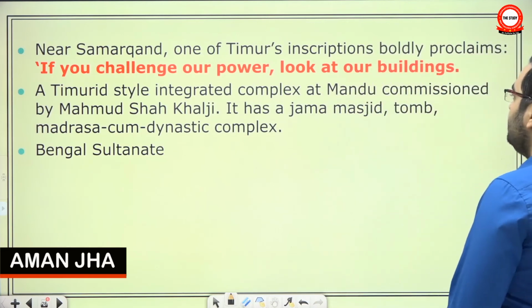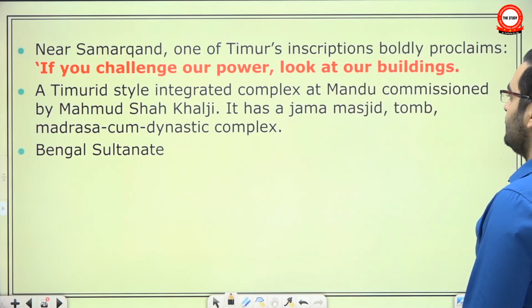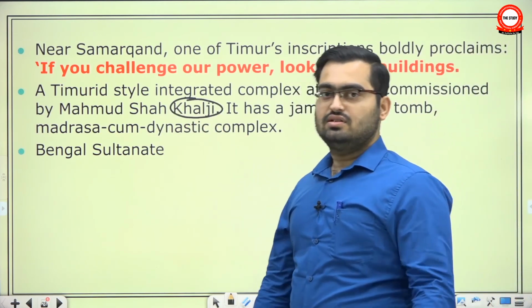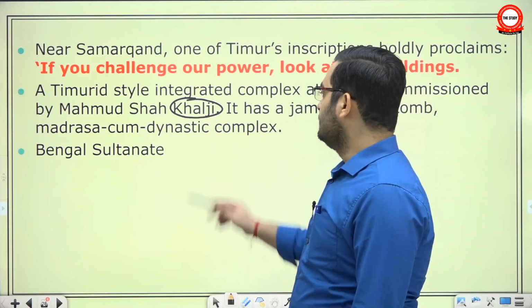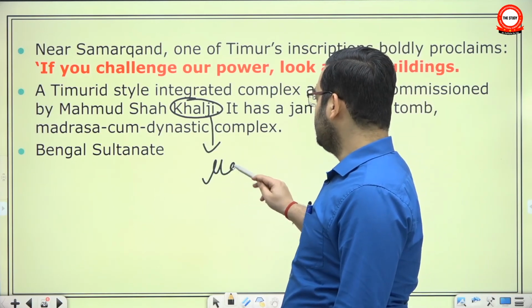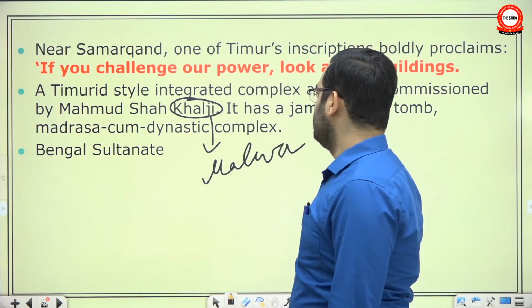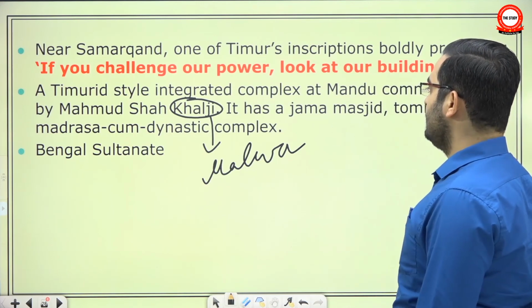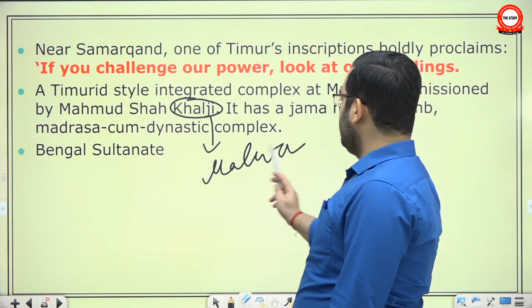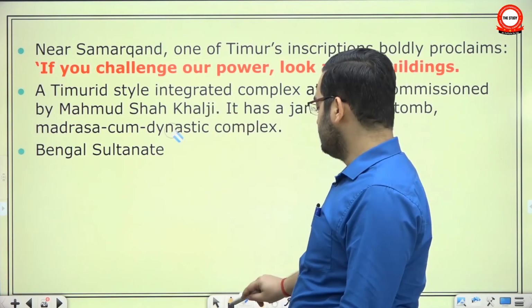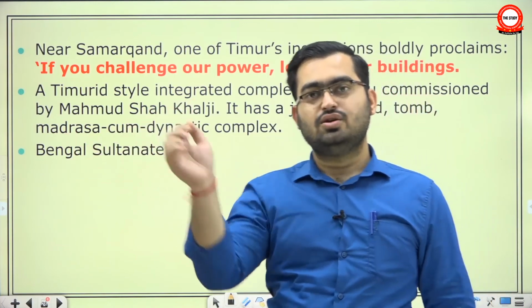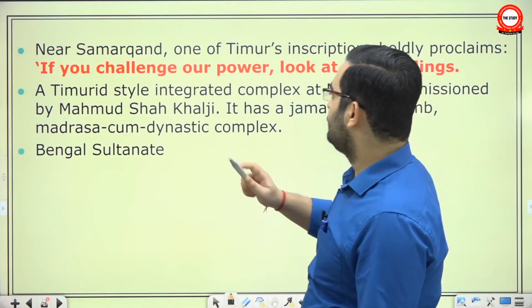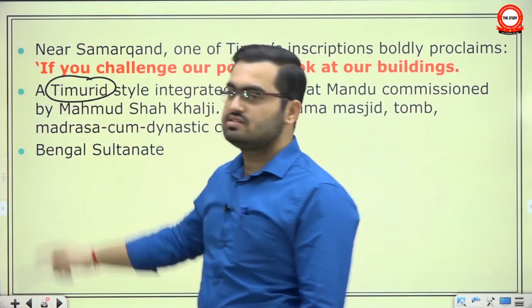A Timurid style integrated complex at Mandu, in MP, was commissioned by Mahmud Shah Khalji, nothing to do with the Khalji dynasty of the Delhi Sultanate. They were just another Khalji. They created the Malwa Sultanate at the death of Muhammad bin Tughlaq. It has a Jama Masjid, a congregational mosque, a tomb, and a madrasa cum dynastic complex. So earlier we had separate things. You would have a mausoleum at one place, and a mosque at another. They would be totally separate. But here you have an integrated architectural complex which is directly inspired from the Timurid style.